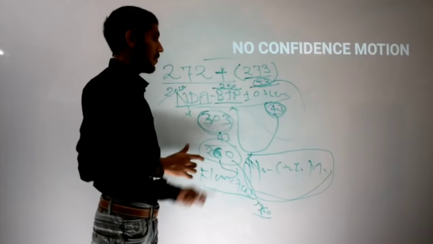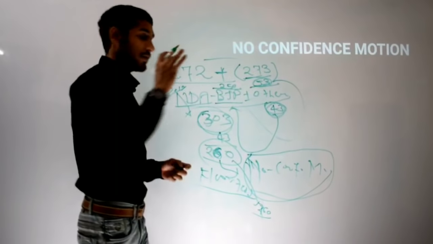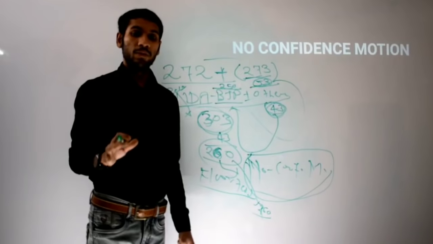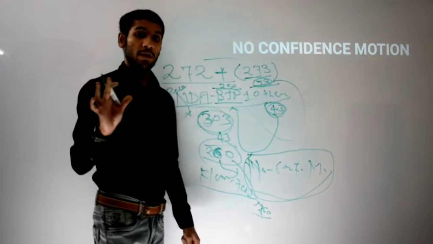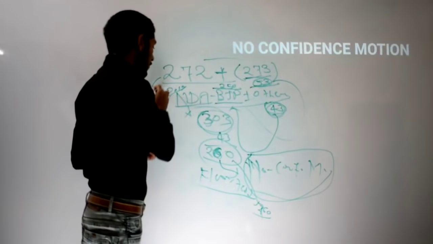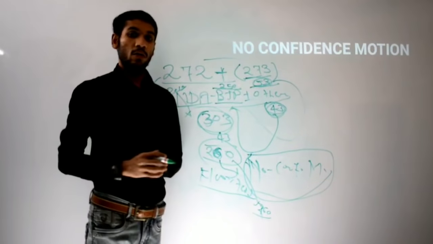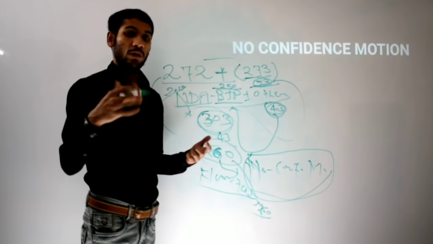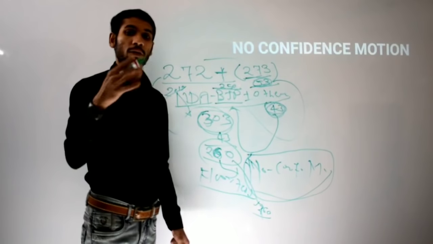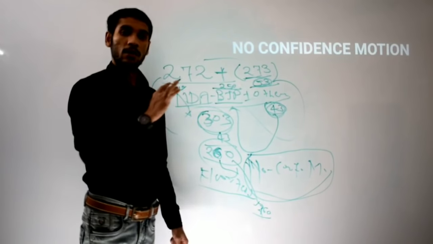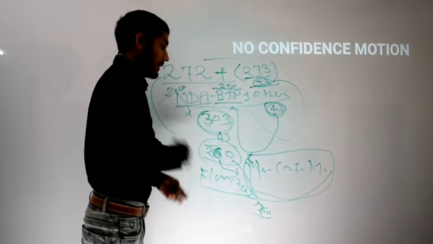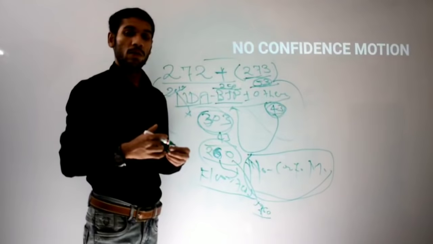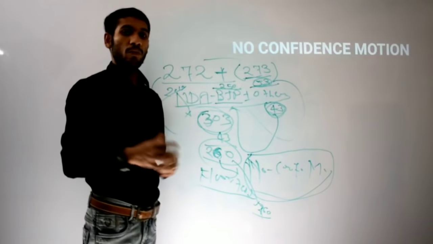I hope this is clear to all of you. So why is this brought only in Lok Sabha? Because the general election, that is the election of the Prime Minister and the MPs, is done only for Lok Sabha. In the 2019 general election, did you vote for the MPs of Rajya Sabha? No. You voted only for the MPs of Lok Sabha. That is why it is brought only in Lok Sabha, not in Rajya Sabha. I hope this is clear to all of you.